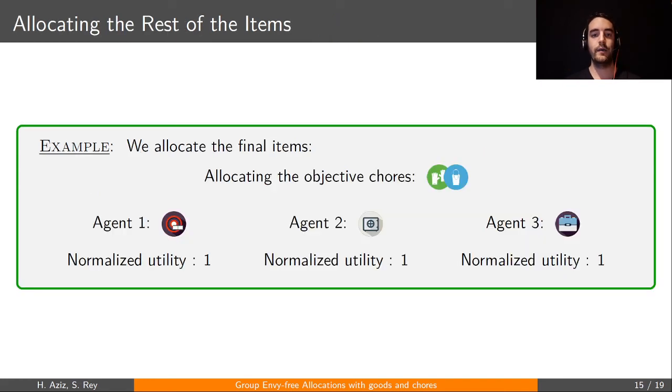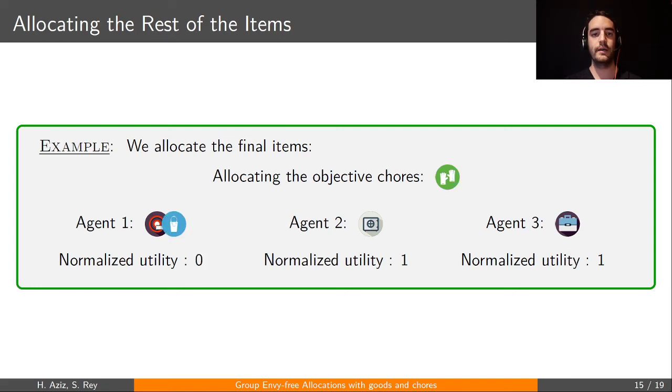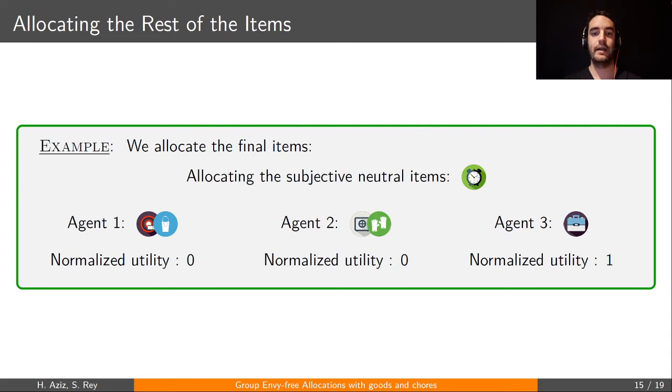Let us now allocate the other items. We will do it sequentially as follows. First, we will allocate all the chores, giving each chore to the worst off agent. So in our little example, the bucket will go to agent 1 and the gloves to agent 2. We will then allocate the neutral items, giving them to any agent who has value 0 for it.